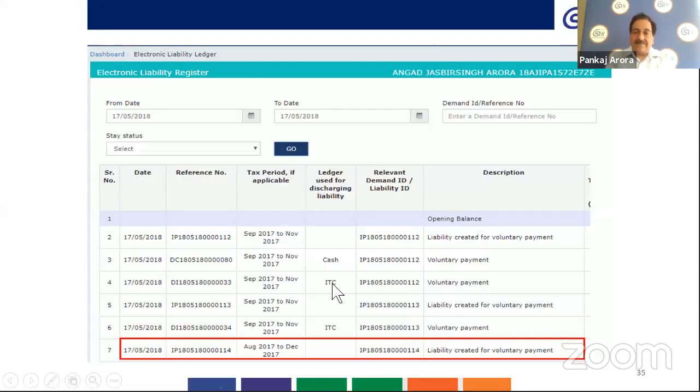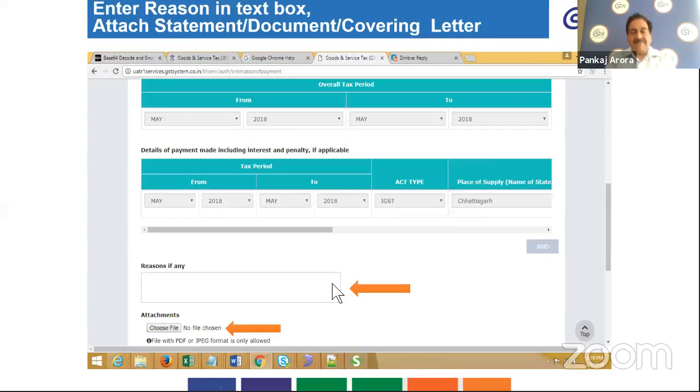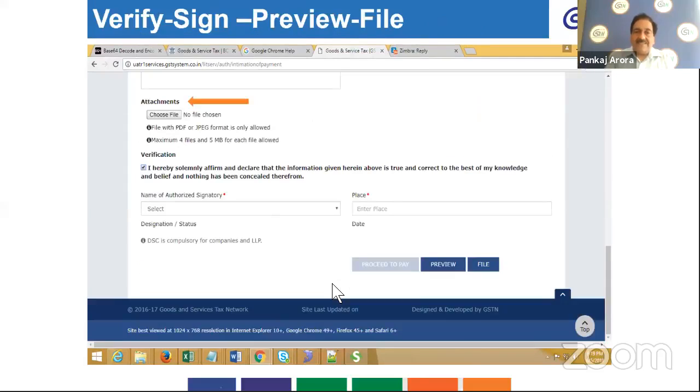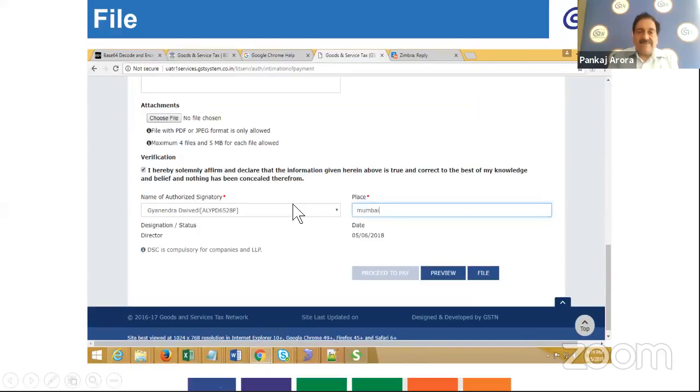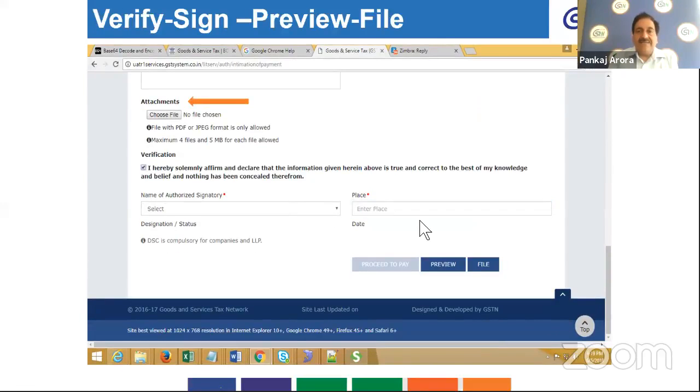So going further, indicate the reasons in that form and attach the documents. Once you do that, you will have to verify your declaration and select the name of the authorized signatory who is filing, and enter the place.